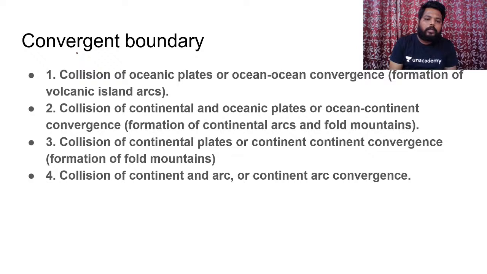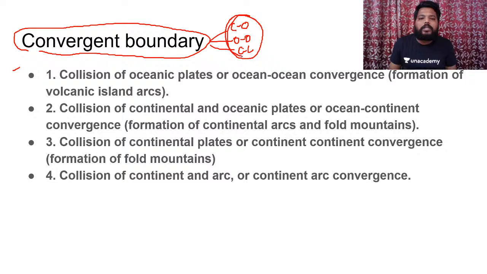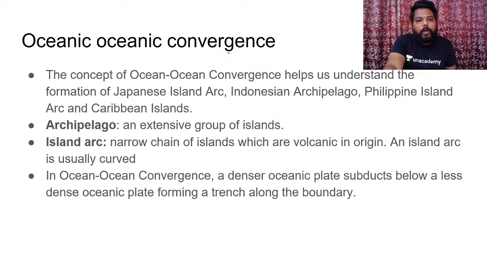Clear. So out of all the plate boundaries, it is the convergent plate boundary which is the most important one. In convergent plate boundary, we can derive three major types: continent-oceanic convergence, that is oceanic plate coming in collision with continental plate; oceanic plate convergence; and continent plate convergence. With these three plate boundary movements, you will find answers to many questions which you could not find before.